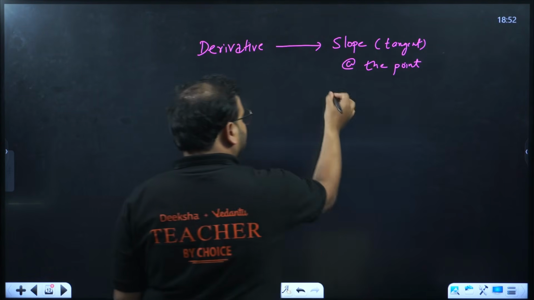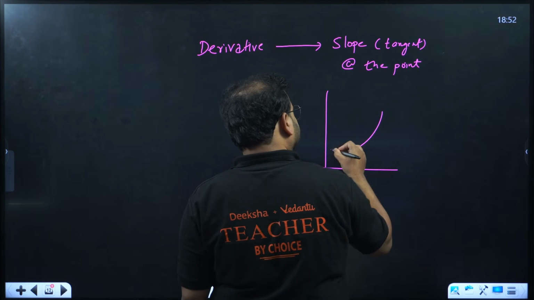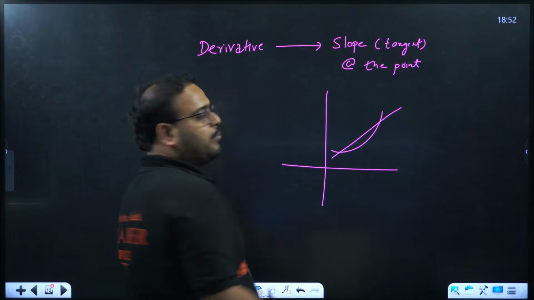If you guys remember this curve, let's say, and people used to ask you for this line, find the slope.